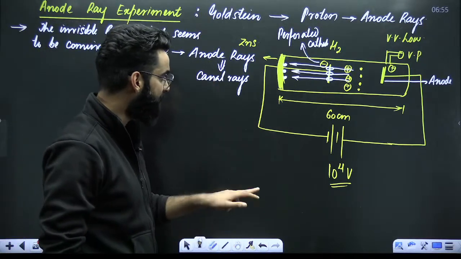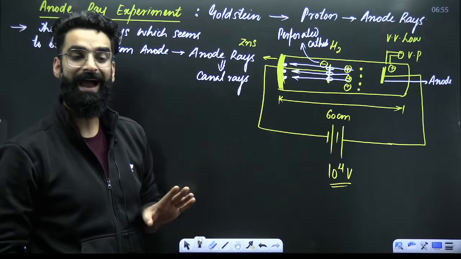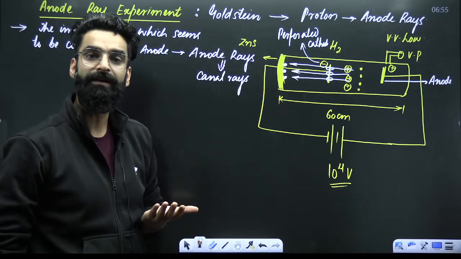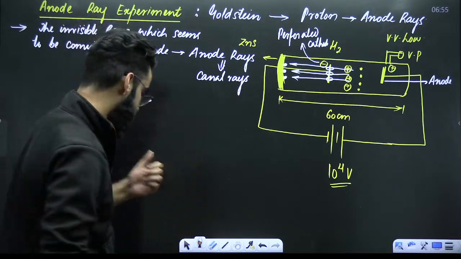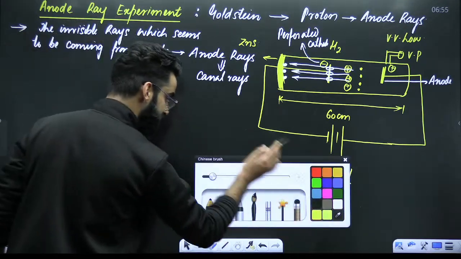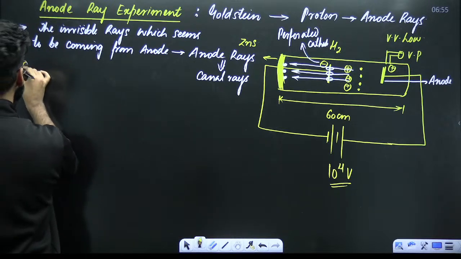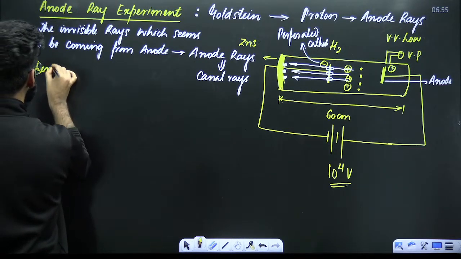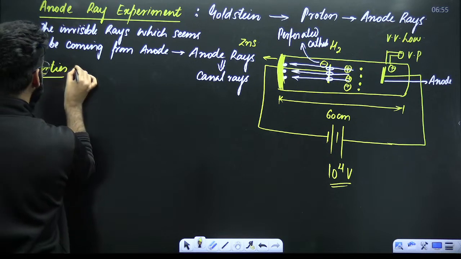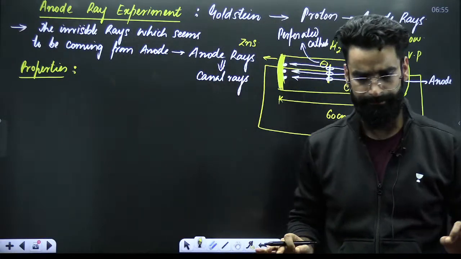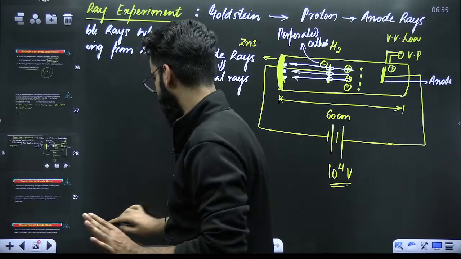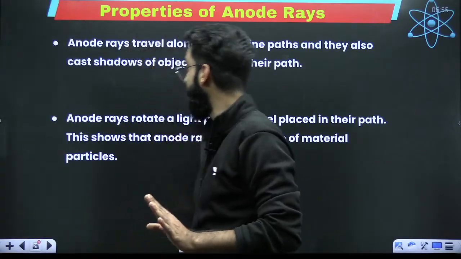Now, my dear students, after the discovery of these anode rays, it was again important to check the properties of these anode rays. Now it was the time to go for the properties of these anode rays. The same things were repeated. Let me show it to you directly.